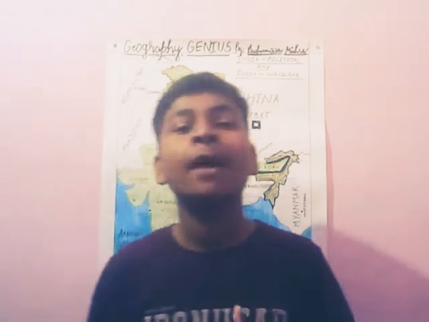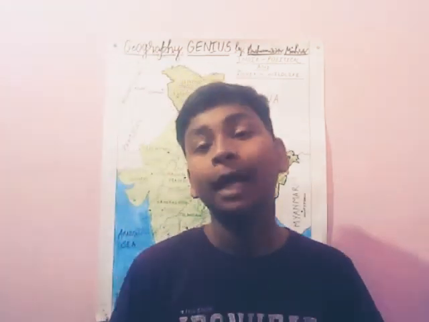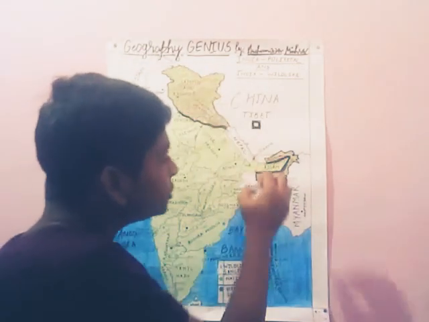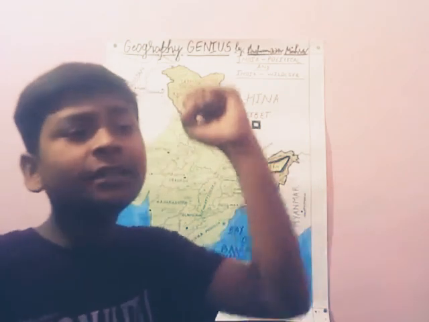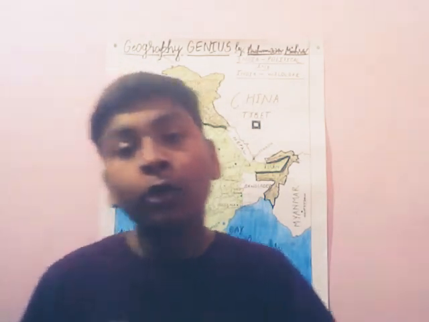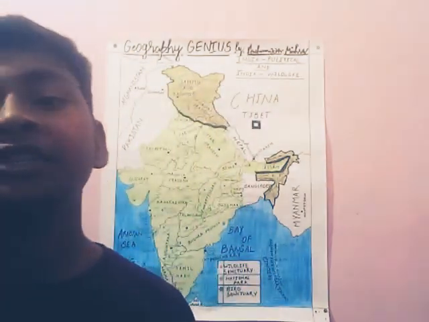Now these Himalayan ranges are further divided into three parts: the Himadri, the Himachal, and the Shivaliks. The Purvanchal ranges have been explained in the northern mountain parts. They are all arranged in an order from increasing to decreasing: in the north it is increasing, and in the south it decreases. So we'll be talking about that order, and we will be finishing all those videos.